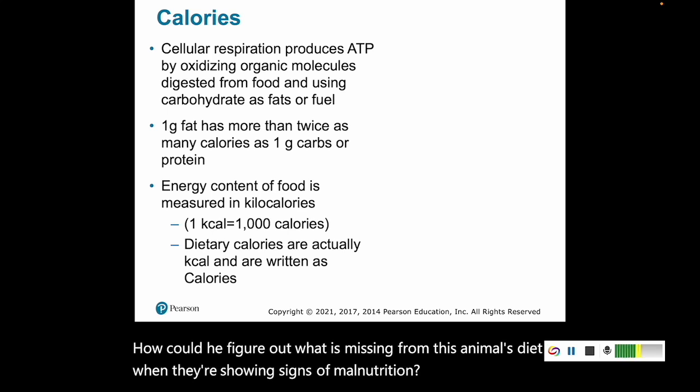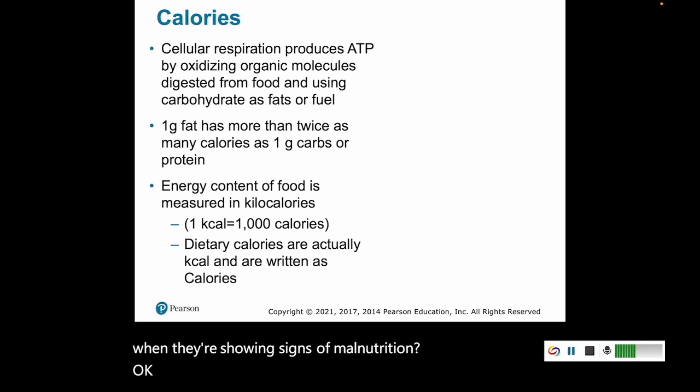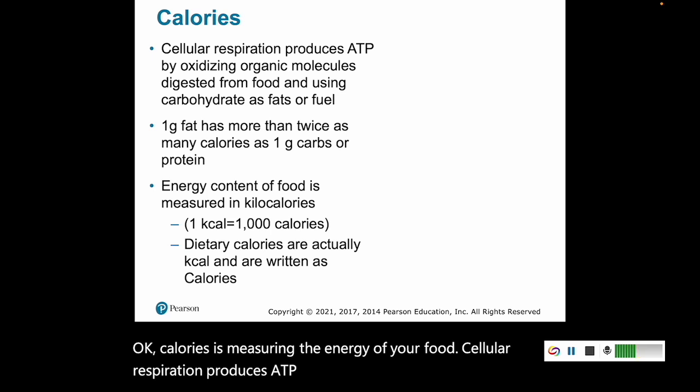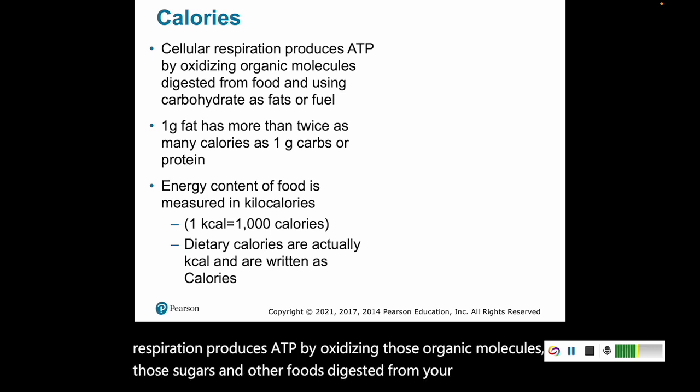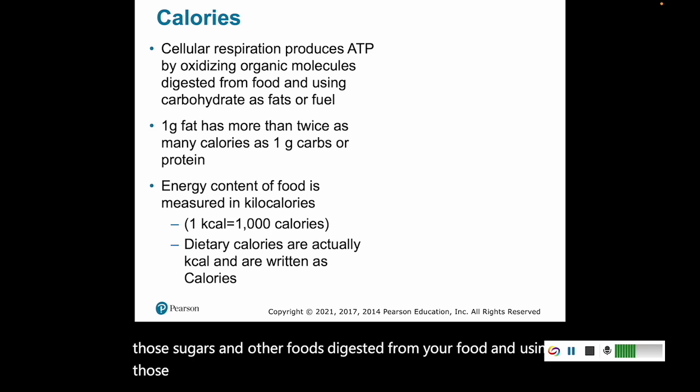Okay, calories is measuring the energy of your food. Cellular respiration produces ATP by oxidizing those organic molecules, those sugars and other foods digested from your food, using those carbohydrates and fats as fuel. A gram of fat has more than twice as many calories as a gram of carbohydrates or proteins.